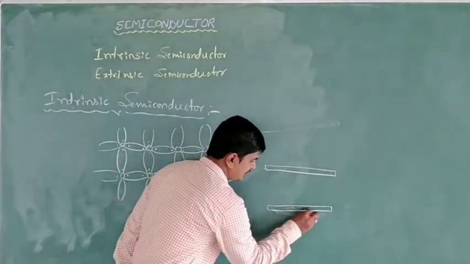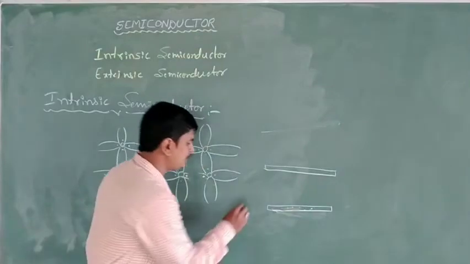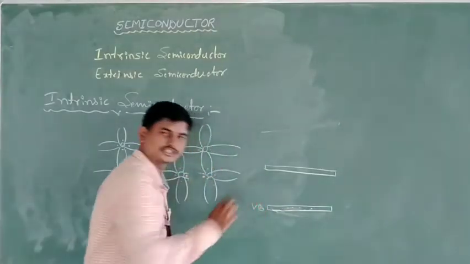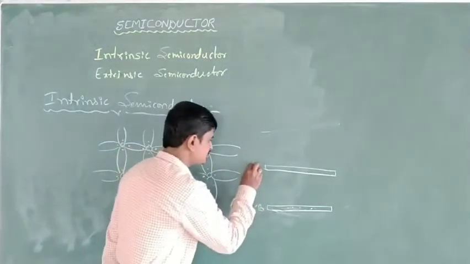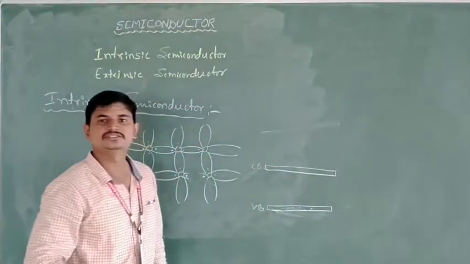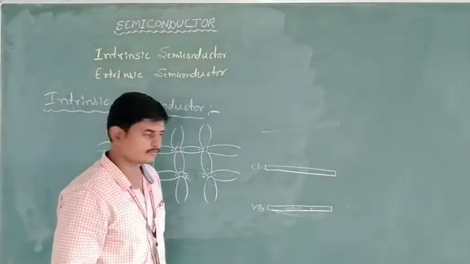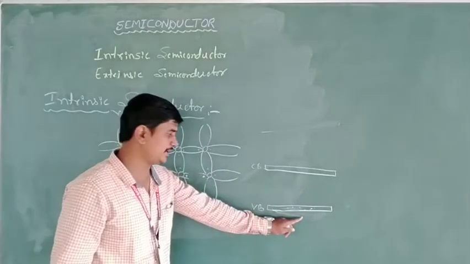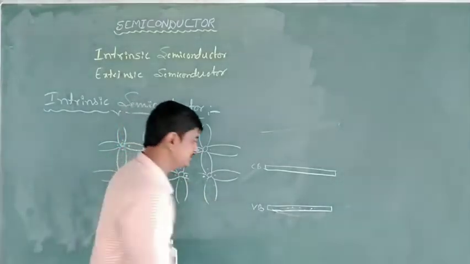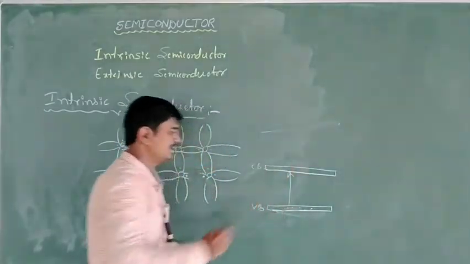Those free electrons are available in the valence band, and in the conduction band there are no electrons available. Once these electrons absorb the energy, they are excited to the conduction band.